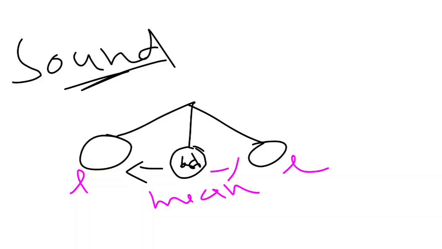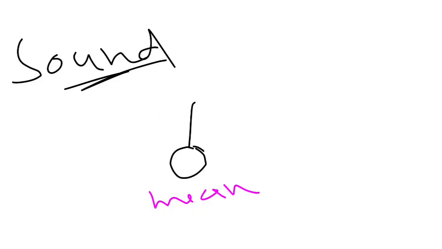So this motion from the mean to each of its extreme positions is known as vibration. Now, the pendulum is an example of a vibrating body and it produces sound. So sound is produced by vibrations made by a vibrating body.